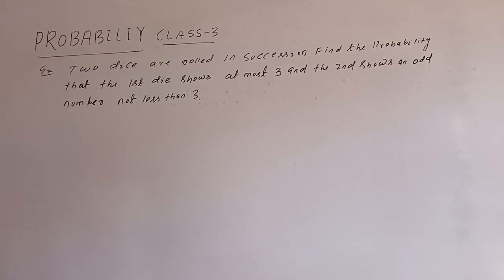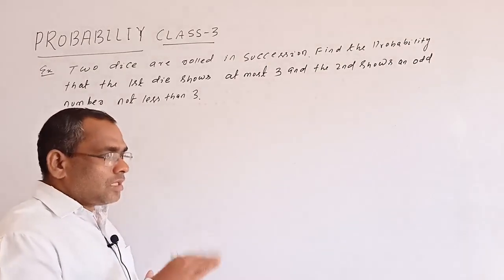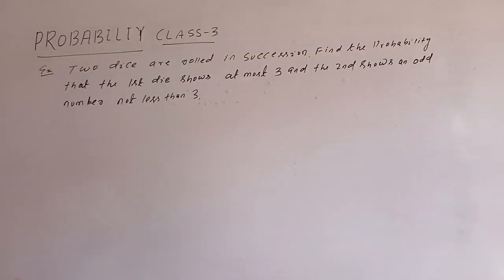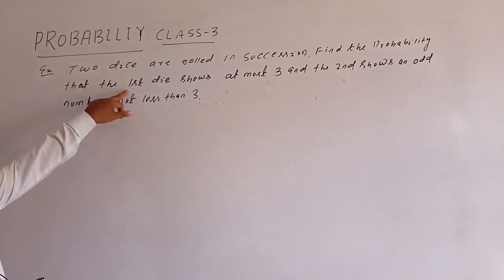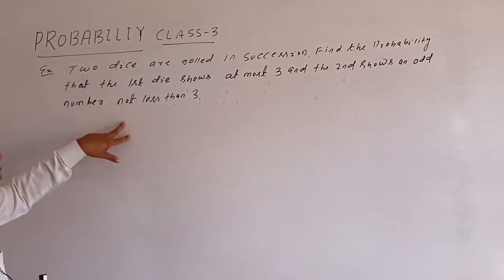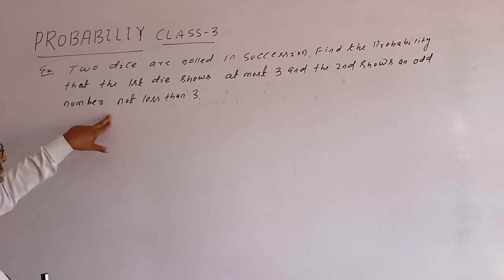One question: two dice are rolled in succession, meaning one die is rolled, then another die is rolled, or you can take two dice thrown at a time. Okay. So two dice are rolled in succession. Find the probability that the first die shows at most 3 and the second shows an odd number not less than 3.